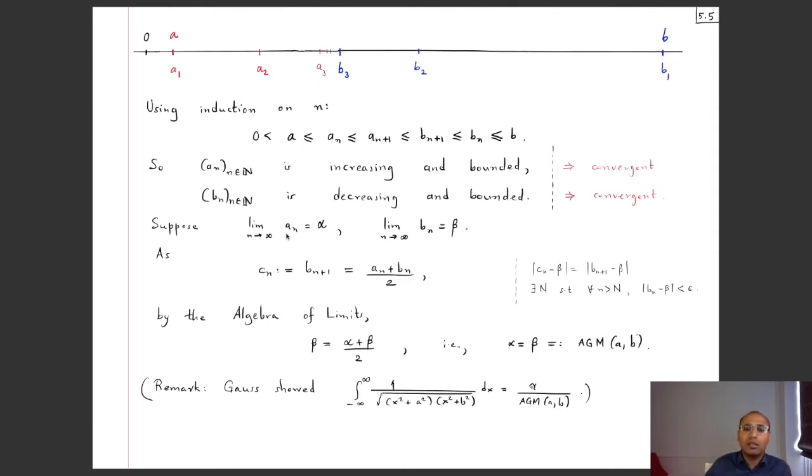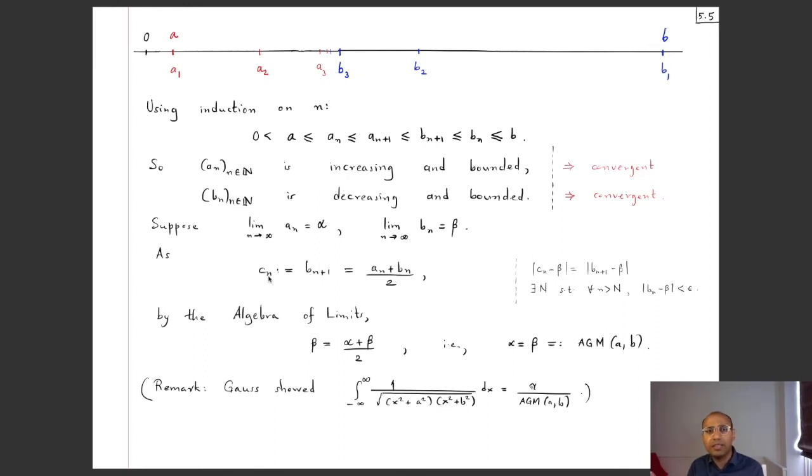So suppose the sequence An has limit alpha and the sequence Bn has limit beta. Now B(n+1) is (An plus Bn) divided by 2. And we know that this sequence, by the algebra of limits, the sequence with the nth term given by this, converges to (alpha plus beta) by 2. And now look at this new sequence Cn, which is given by B(n+1).